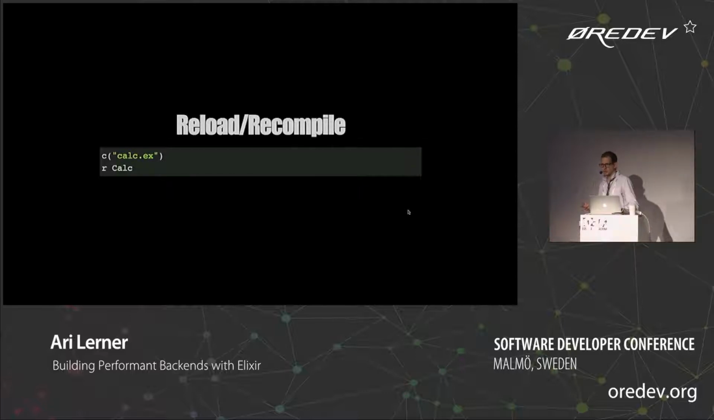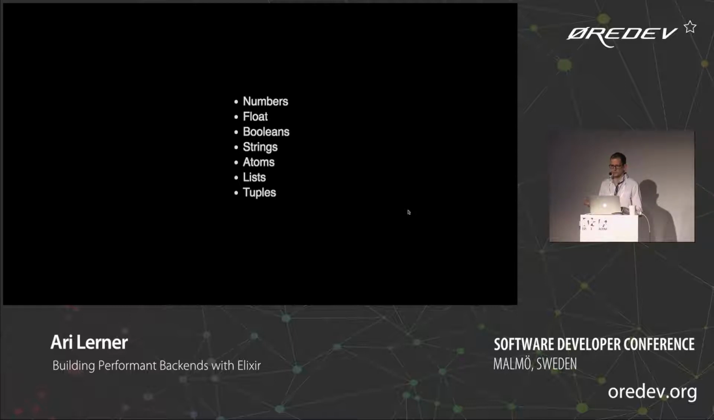If you are writing your code in a file, you can, in IEX, load and reload and compile those files. So as we're updating our code, as we'll see in a few minutes, we'll reload in IEX, and we'll be able to manipulate the new code and not worry about having to kill and start our interpreter over again. So Elixir handles types, just like a lot of other languages do. It has numbers, floats, booleans, atoms, lists, tuples, other functions, stuff like that.